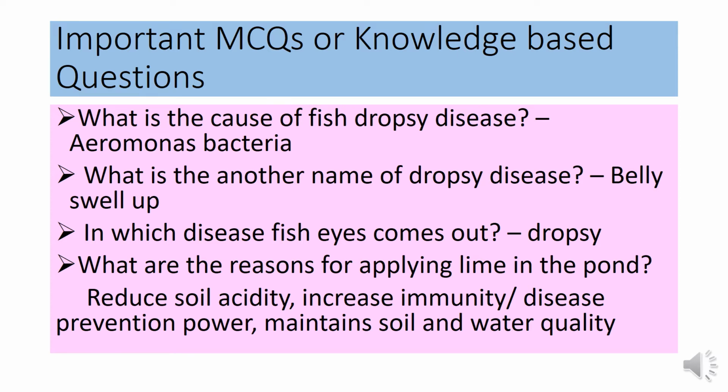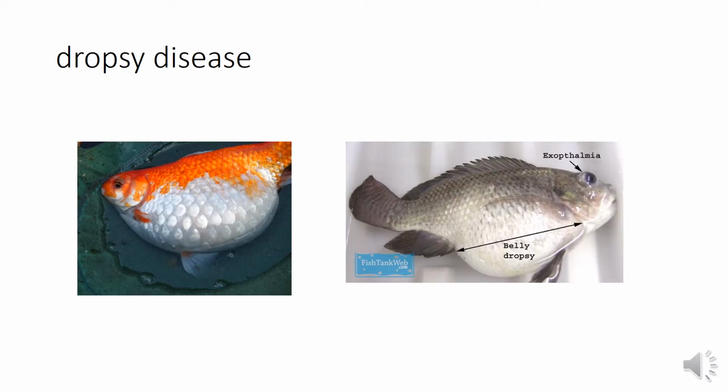What are the reasons for applying lime in the pond? This is another question: why do we apply lime in a pond? We apply lime in the pond to reduce soil acidity, increase immunity or disease prevention power, and it helps to maintain soil and water quality. In this slide, you can see two images, and these images show the dropsy disease of fish.